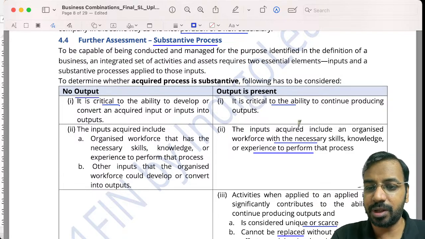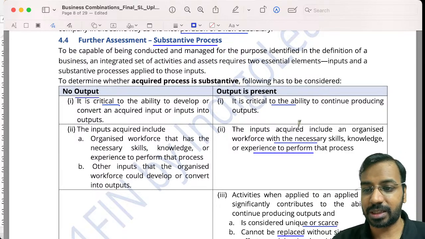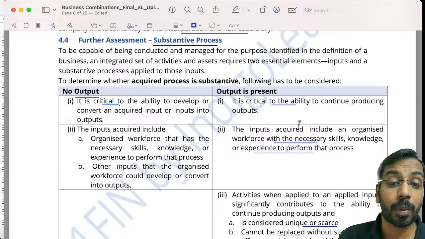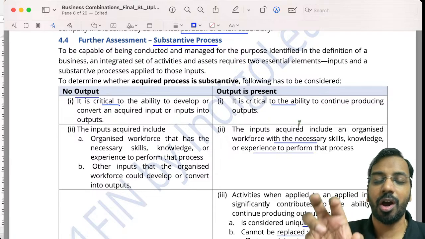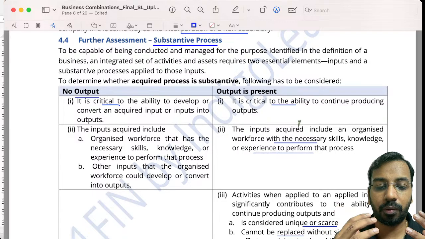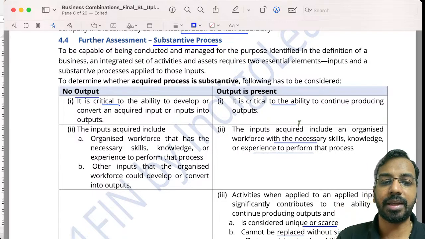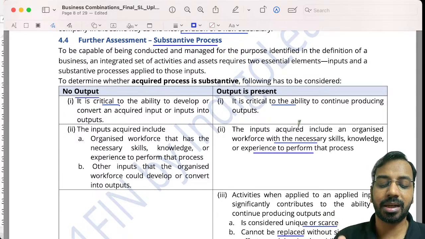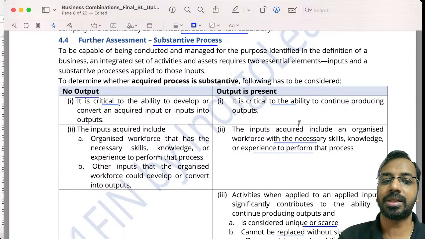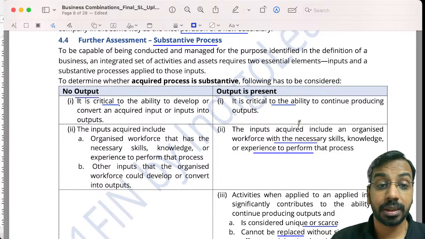Now, as far as your examination is concerned, sometimes they may test, for example, in the recent RTP also, they have said they have acquired a power plant. Is the power plant acquisition a business acquisition or acquisition of an asset? Sometimes these kind of questions may come. The way you have to answer the question is: is there an input? Is there a substantive process? Is there an output? Even if there is no output, if the process is substantive, please remember this aspect.